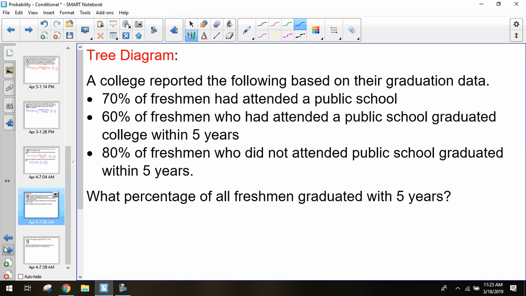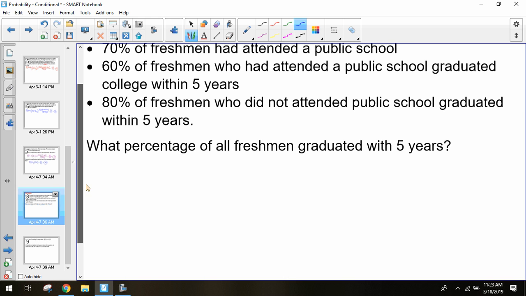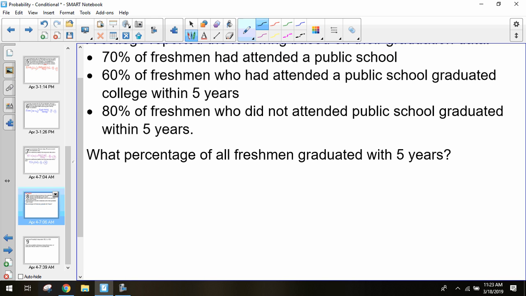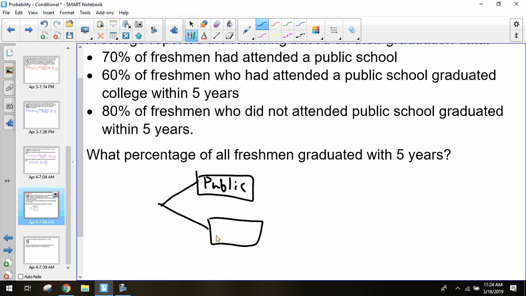So they give us a lot of information to sort of piece through this. And so with something like this, it's probably easiest just to break it down a little bit. So let's start breaking it down into possibilities or groups. I know the first possibility is public school or not. So a student could go to public school, or they could go to some other school. Those are the two options I'm looking at right now. Doesn't matter what that other school is. What's my probability of going to public school? 70% of our students, at 0.7.